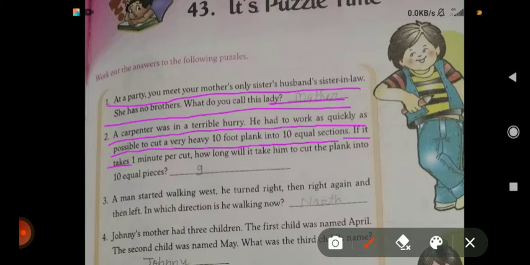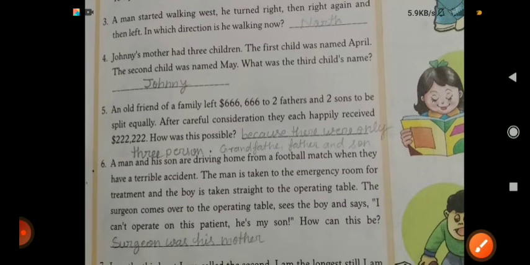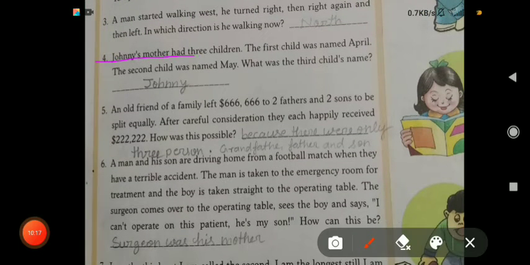If it takes 1 minute per cut, how long will it take him to cut the plank into 10 equal pieces? And the answer is 9. Third, a man started walking west. He turned right, then right again, and then left. In which direction is he walking now? Answer is north.